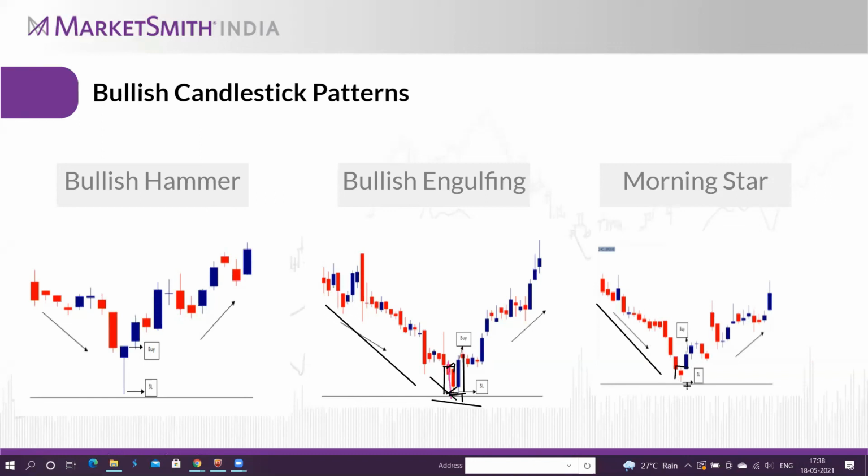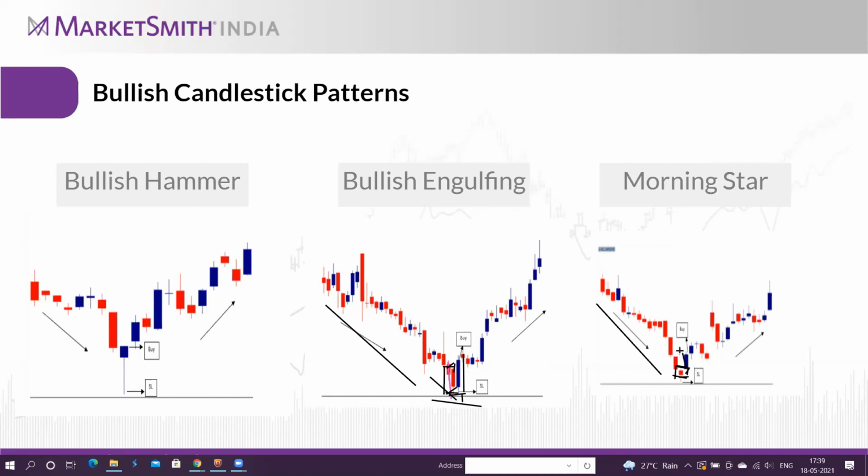If you see this candle, after touching its low, the stock has moved up a little. It doesn't matter whether the candle has formed as bullish or bearish. This is just a one-day identification. So here we can say some buyers are coming into the picture. There can be some reversal in the cards, so we'll wait for another day.